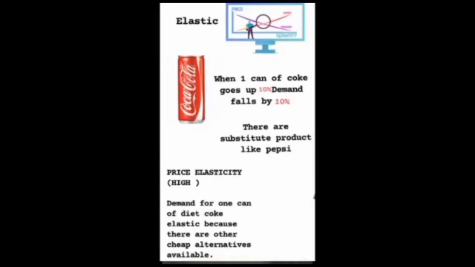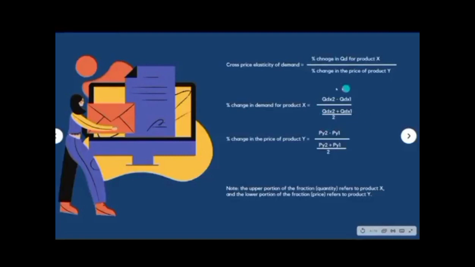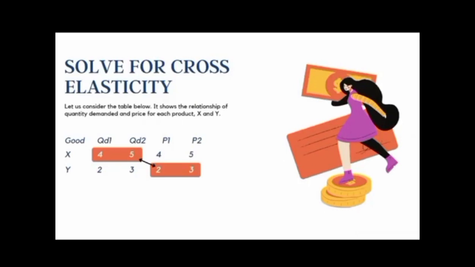Demand for one can of Diet Coke is elastic because there are other cheap alternatives available, and substitute products such as Diet Pepsi. In this hypothetical example, we need the percentage change in product X. So this is what we are going to use, the same as what we used in the income elasticity. And for the percentage change in product Y, we are also going to use the same formula, the same concept. We have the price 2 minus price 1 over the average price.